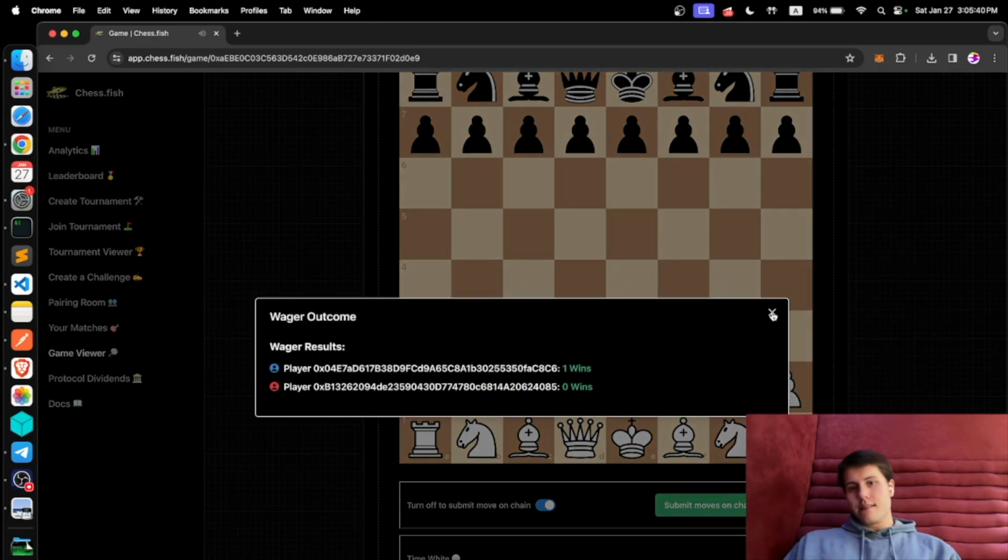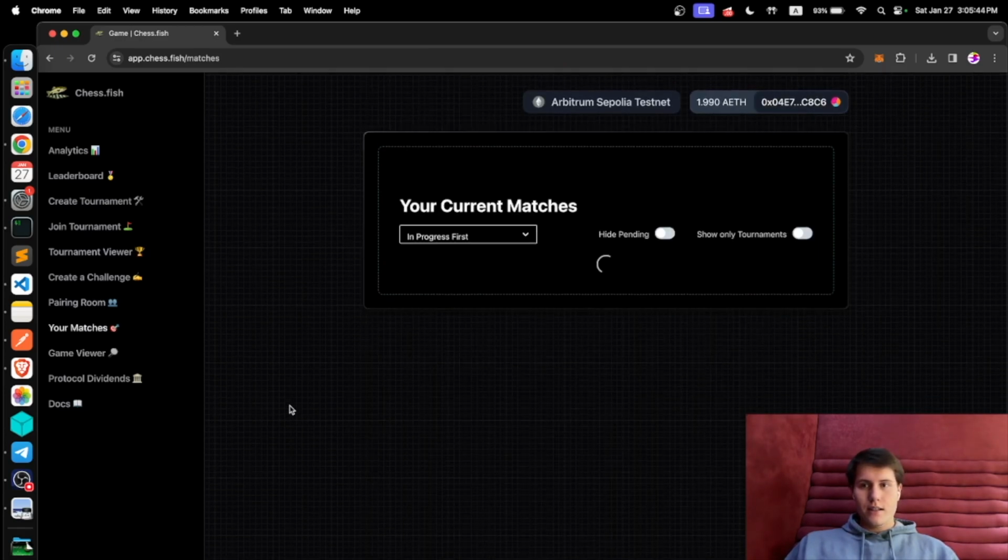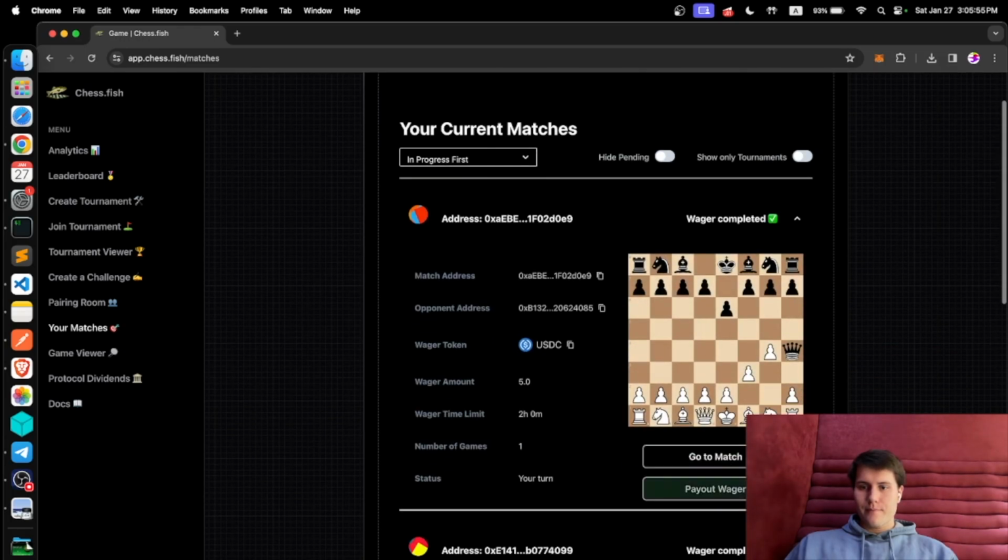So you can see that this is the end of the game. And you can go to your matches and you'll be able to pay yourself. You'll be able to end the wager and handle the payout. So you click on payout wager.